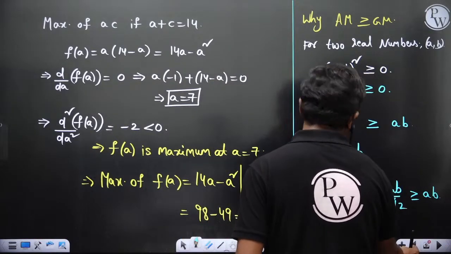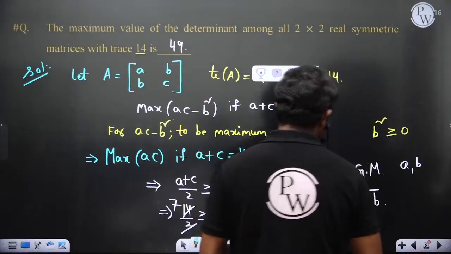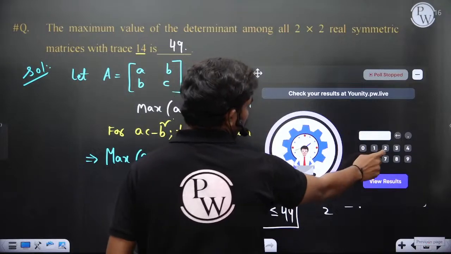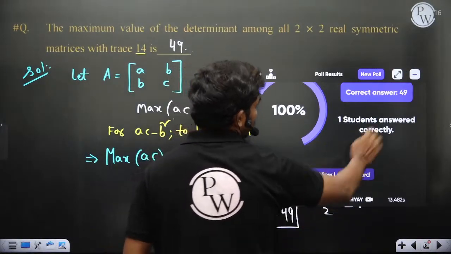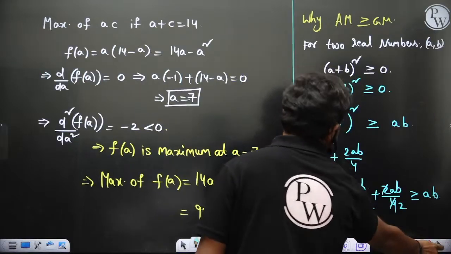So this answer has got 49. 49 is the correct answer. I think only one person has answered anyway. Let's see. 49. Continue. Okay. Yeah, good. So let's go to the next question quickly.